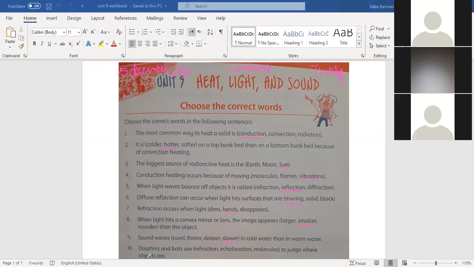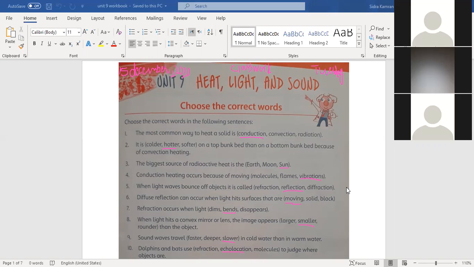Echolocation. Yes, echolocation is the correct answer because they cannot see. They judge the objects by echolocation. Good.